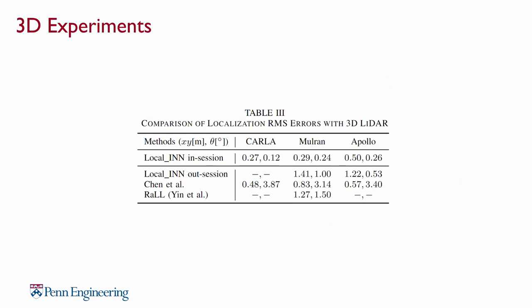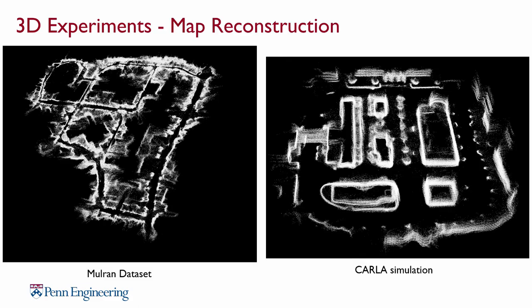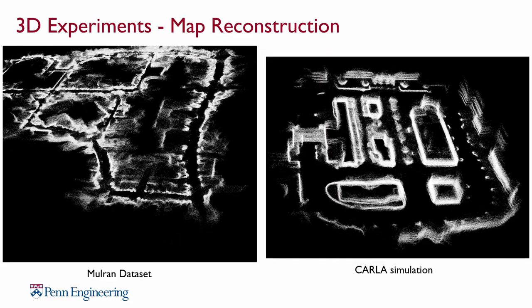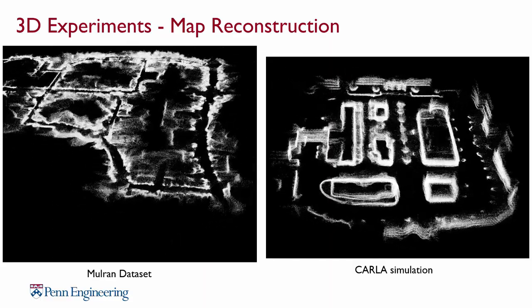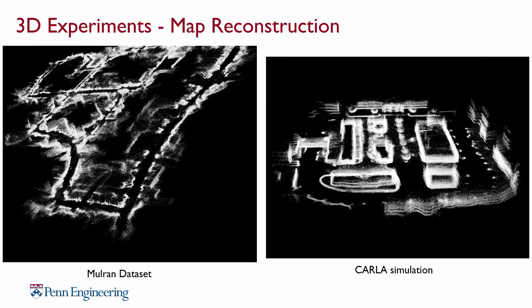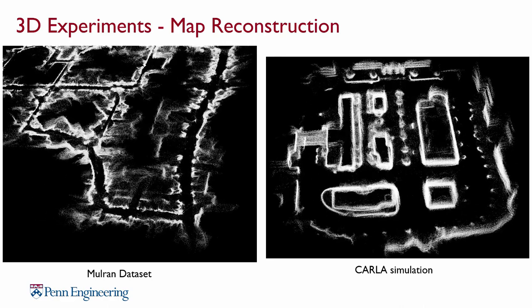For 3D experiments, we use public datasets. We treated 3D LiDAR scans as range images and just added convolutional layers to the VAE for encoding them. Results show that the accuracy of LocaLin is on par with the state of the art. Here are examples of 3D map reconstruction. On the right side, we can see just by training with 6,000 data points, the network is able to interpolate and reconstruct major features on a large map with test poses.